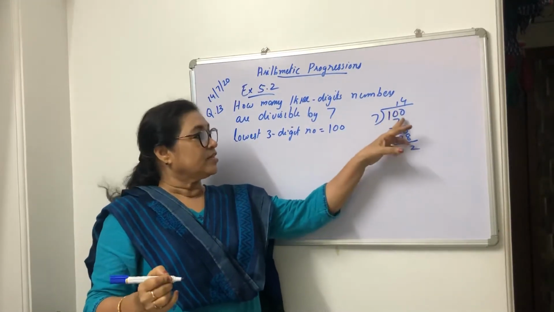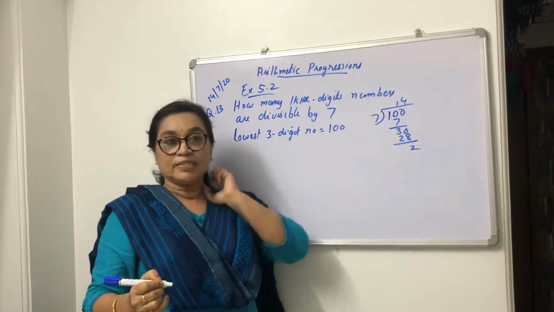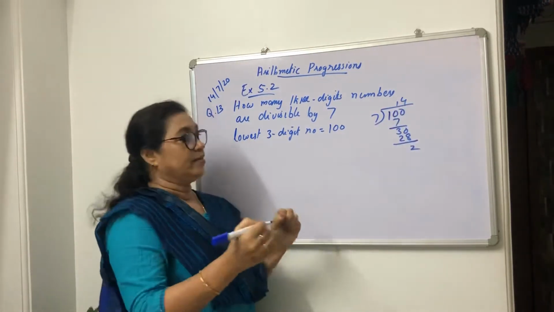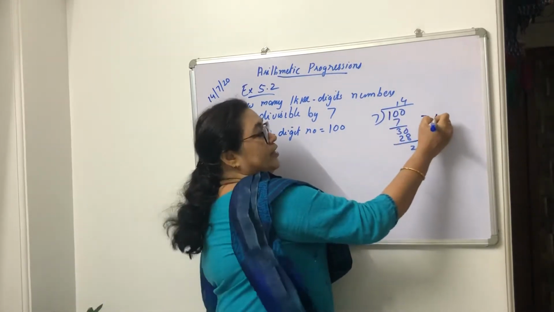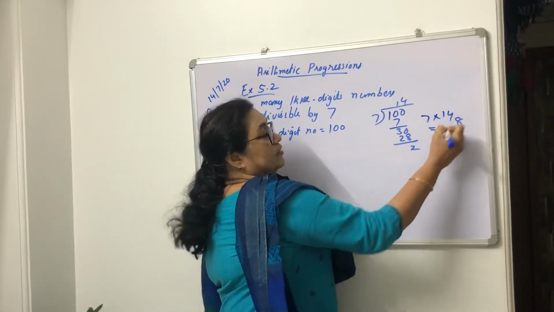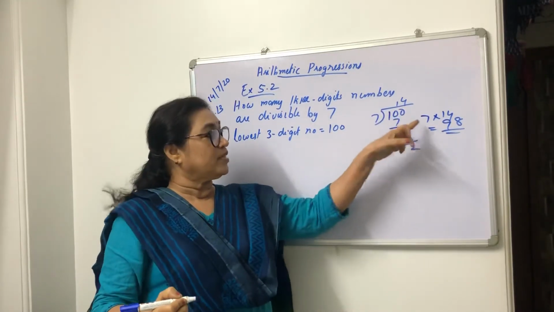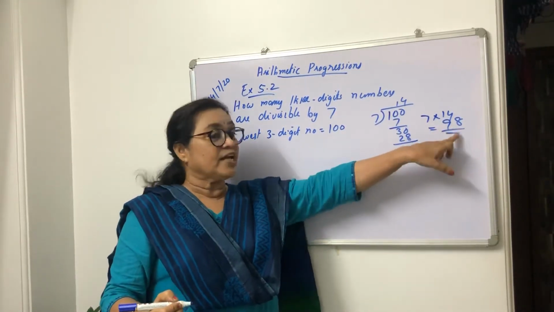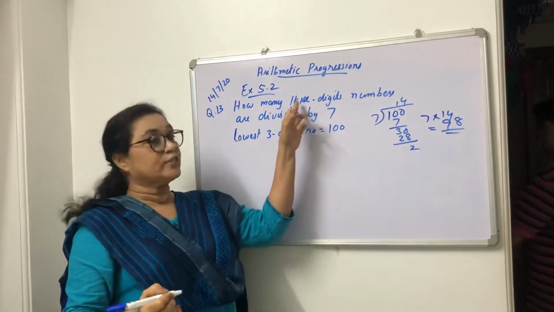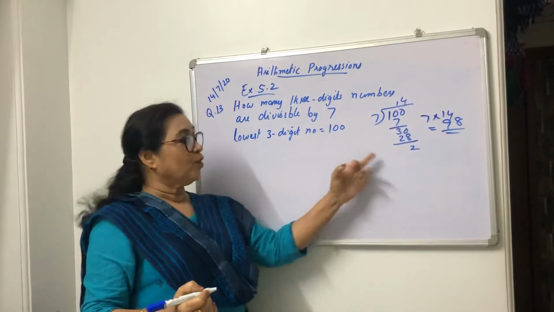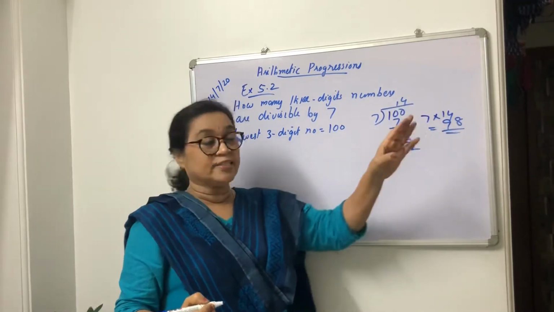That means this 100 is not divisible by 7. Suppose I take 7 into 14, 98. This 98 is divisible by 7, but this 98 is not a three-digit number. So you have to find out the next three-digit number.